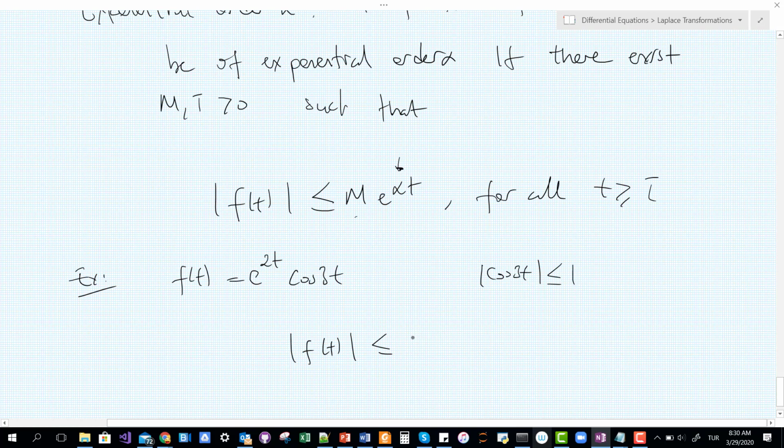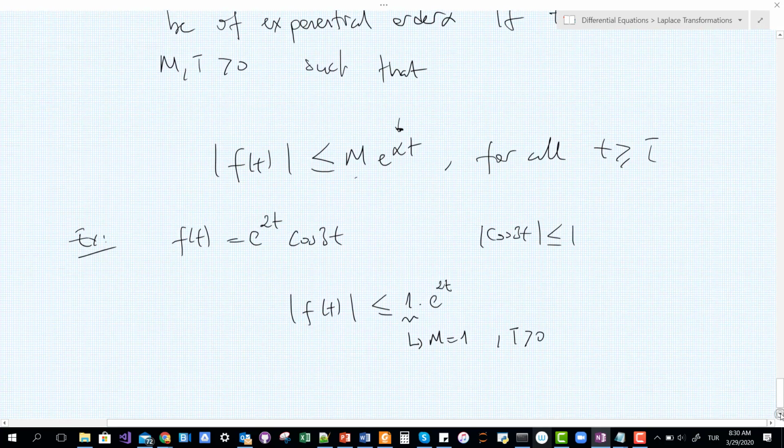If I use this inequality, my f of t is going to be less than e to the 2t, correct? Here, M is going to be 1, and T could be any number bigger than 0. As you see, I can call f in this example exponential order 2.